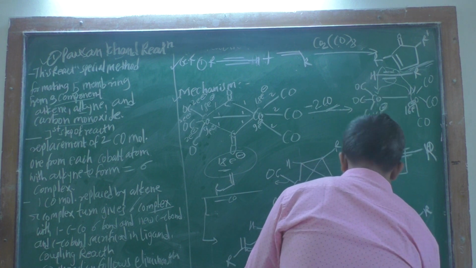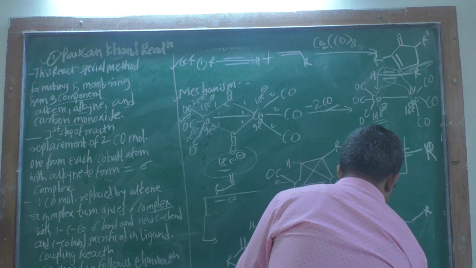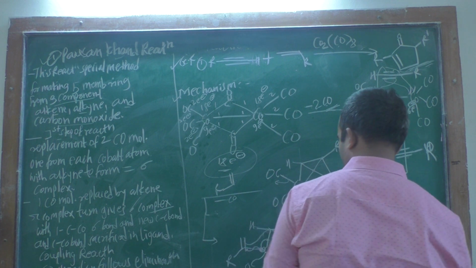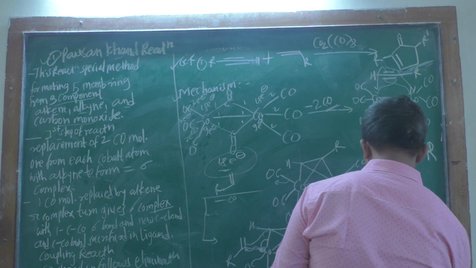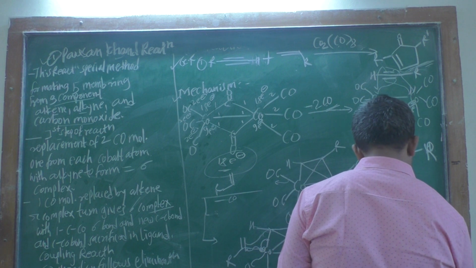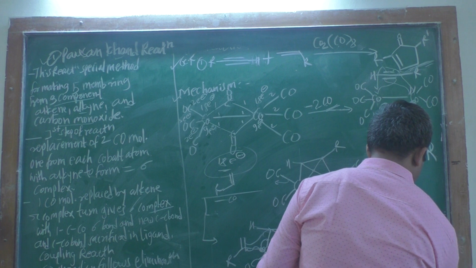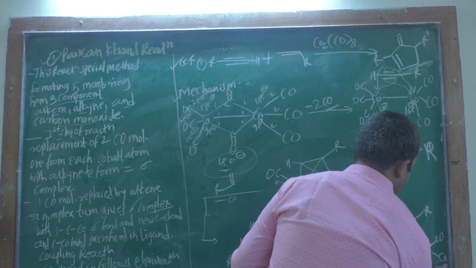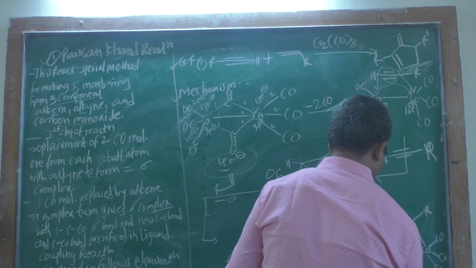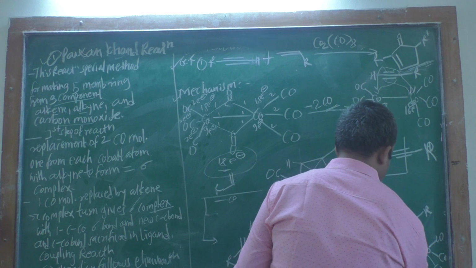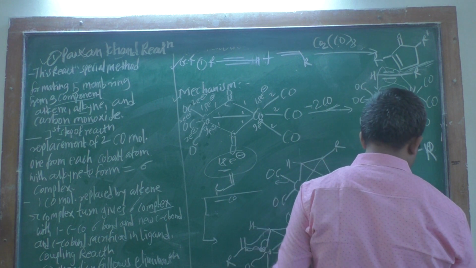This is CO carbonyl, this is CO, this is CO, okay. Then again you have the carbonyl, this is CO, this is CO, this is CO, and this is the crossing of this carbon and cobalt.